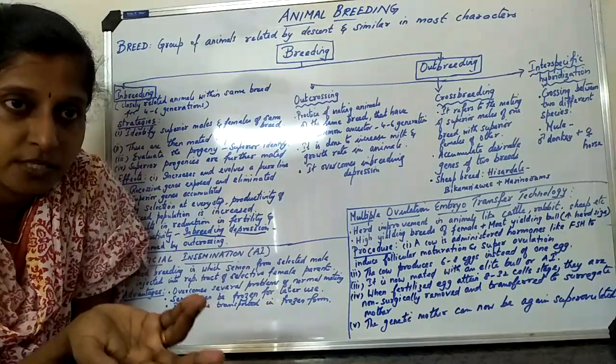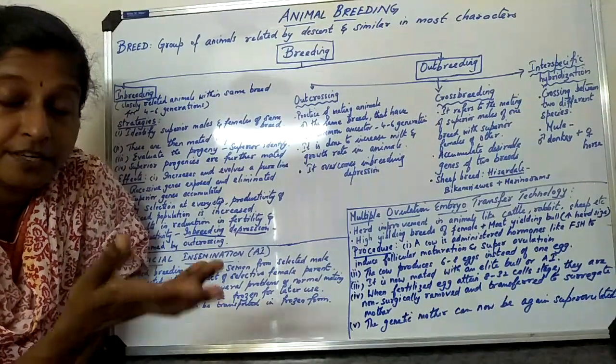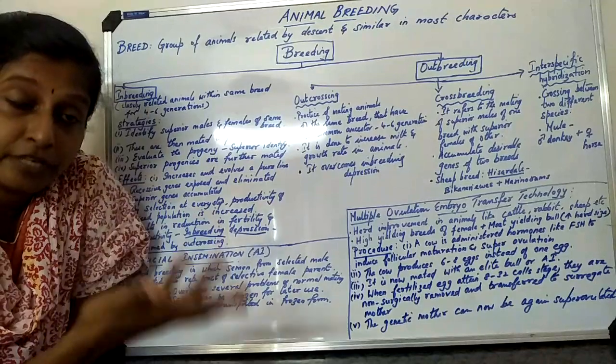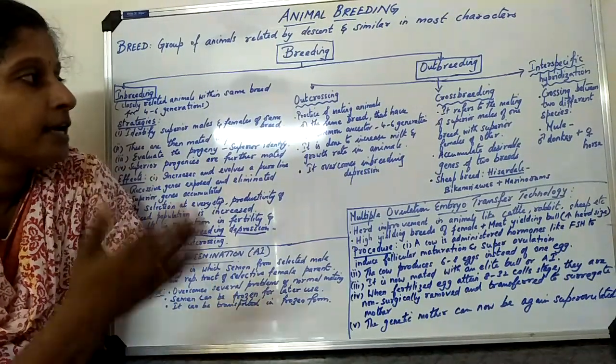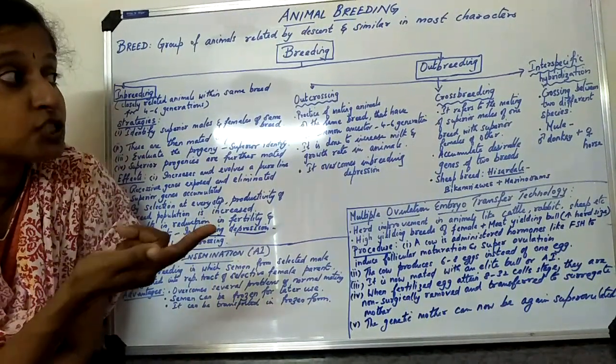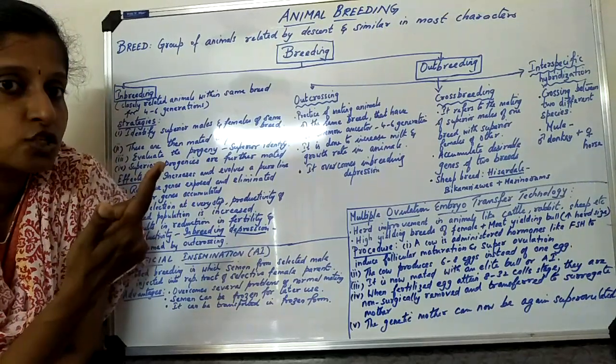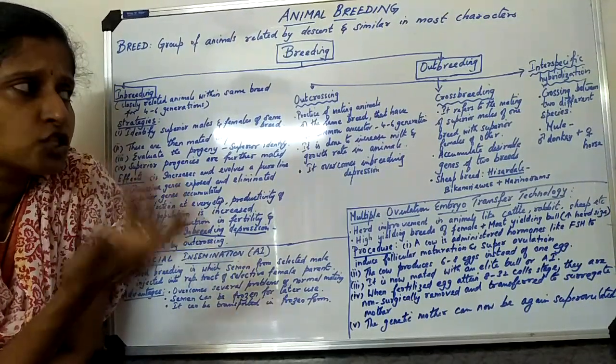So automatically, when you are saying the offspring will be having good characteristics, their fertility will increase. Okay, yes, so that is outcrossing. Next is what? Crossbreeding. What is the next topic? Crossbreeding. So what is crossbreeding?